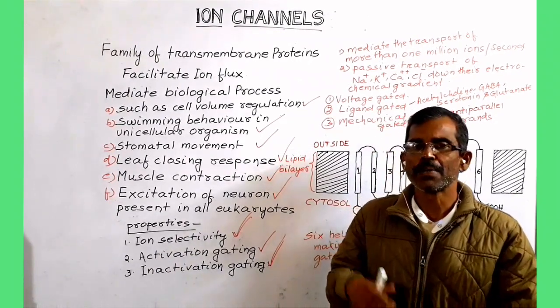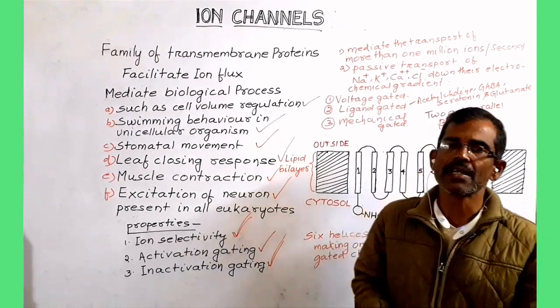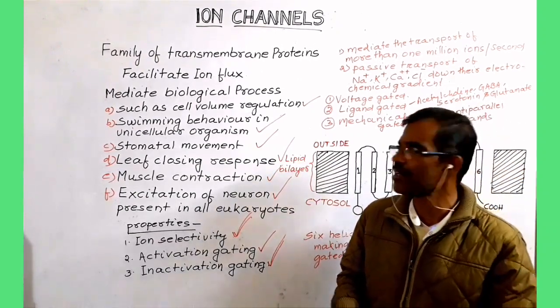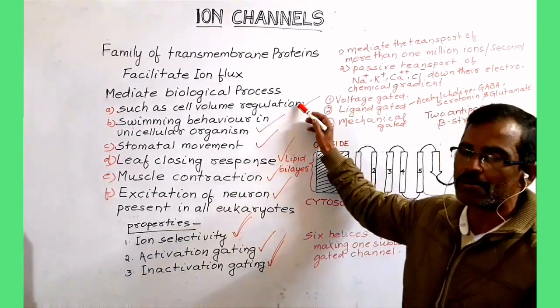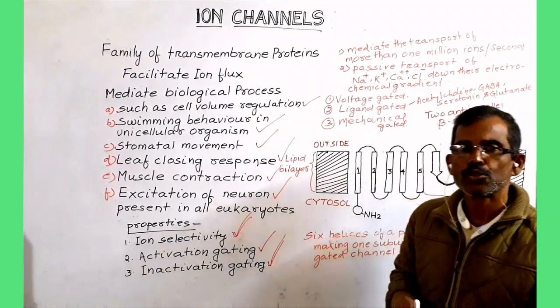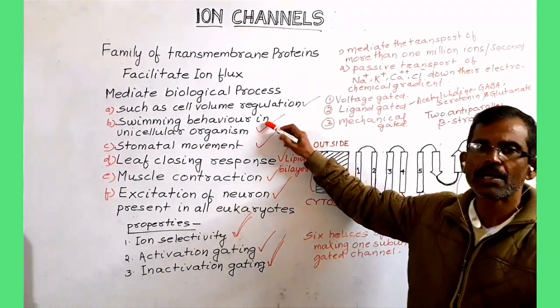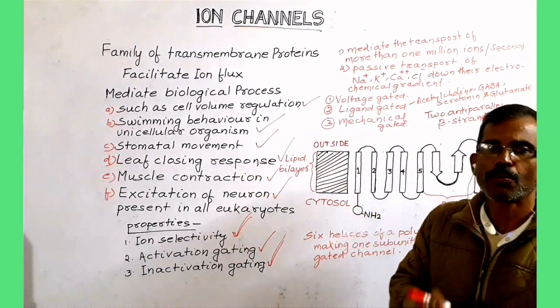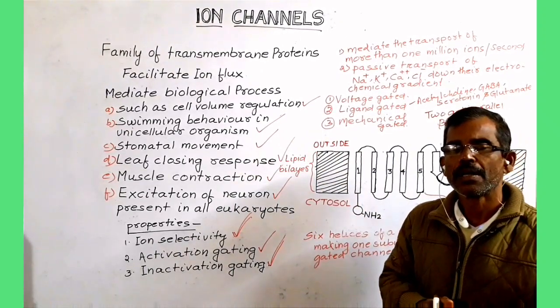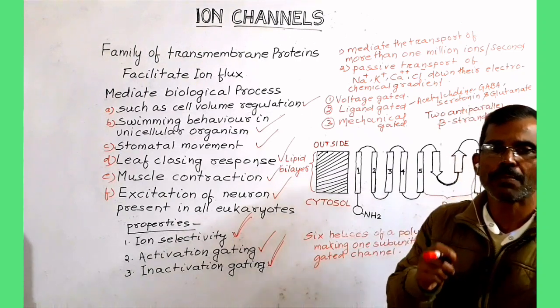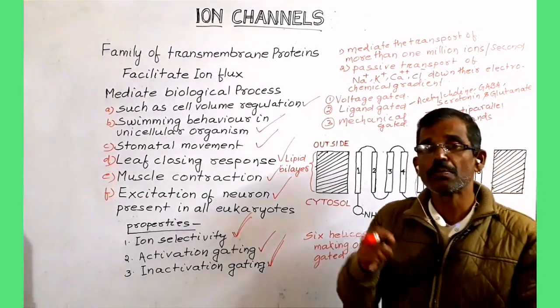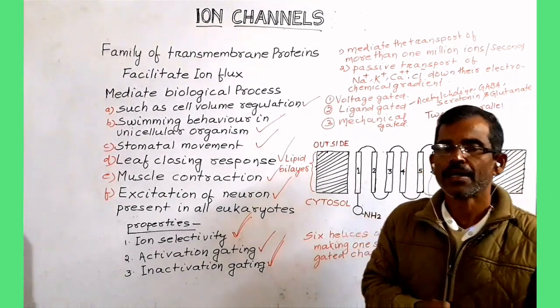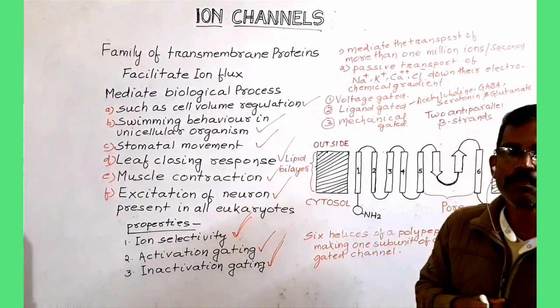Ion channels mediate several essential biological processes such as cell volume regulation, swimming behavior in unicellular organisms such as paramecium, stomatal movement, leaf closing response in Mimosa plant, and also muscle contraction and neuron excitation.